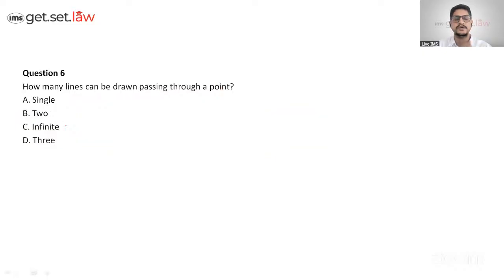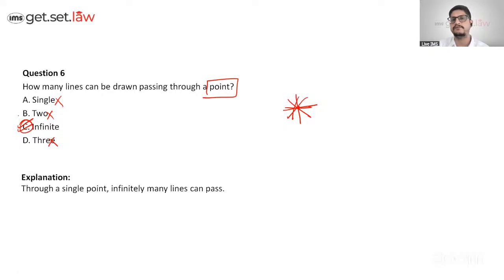Okay. Last three questions. Question number 6. How many lines can be drawn passing through a point? So this is the point. How many lines? Say 1, say 2, 3, 4, 5, 6, and then you can do it again. So it is not a single, 2 or 3. It is more than 3. So the answer has to be infinite. The correct answer is: through a single point, infinite lines can pass.